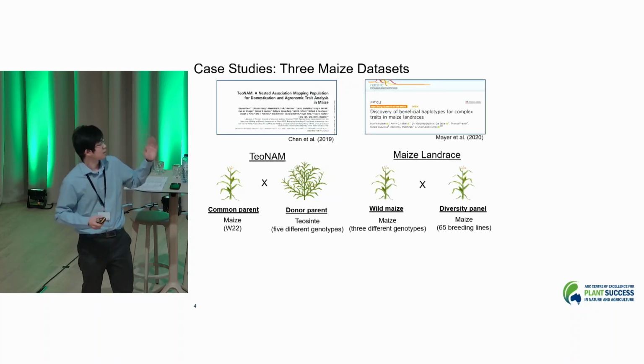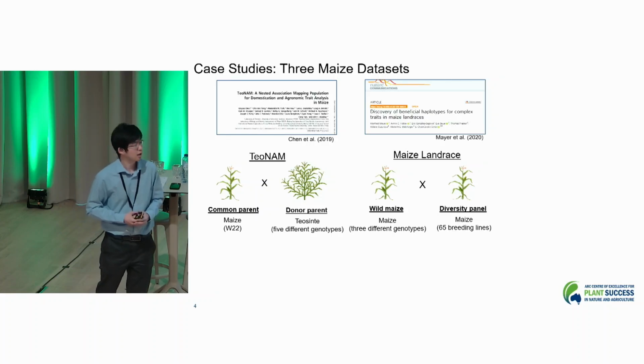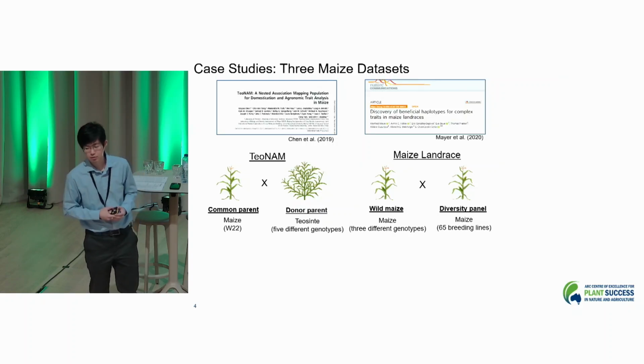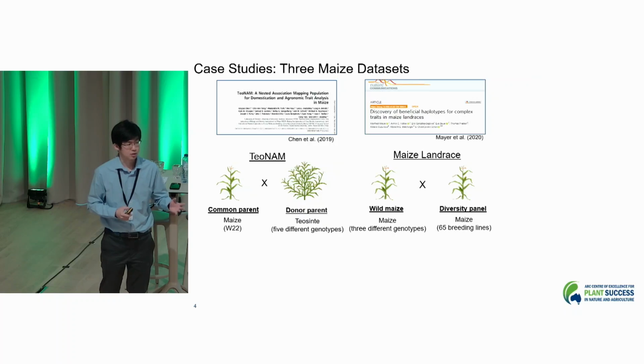The second one is a maize landrace dataset from Mayer et al. 2020. This is quite different from the previous one. This is because we have 3 different genotypes coming from the wild maize types, which are crossed with maize coming from 65 breeding lines from the diversity panel. So that's quite different from the previous one.